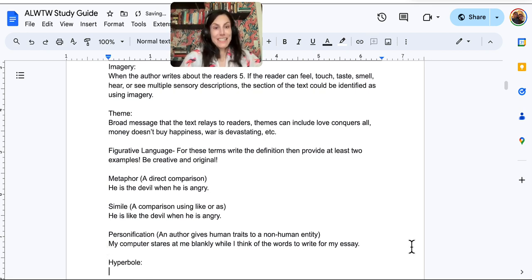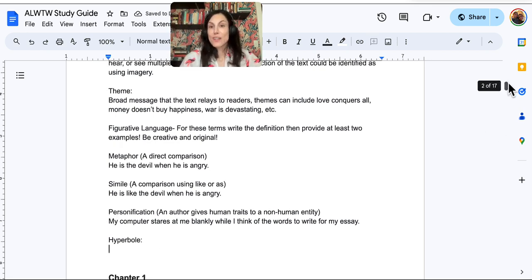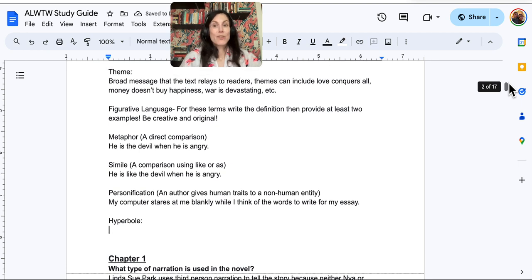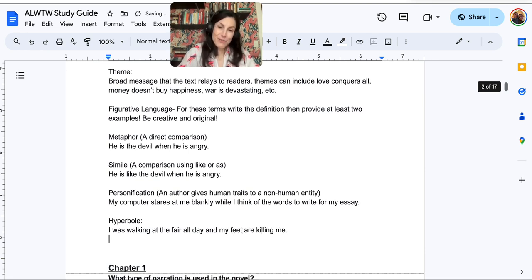And the hyperbole here is just your extreme exaggeration. You might use these all the time. If somebody was to say, I was walking at the fair all day and my feet are killing me. Obviously, if someone's feet were killing them, that would be a problem.